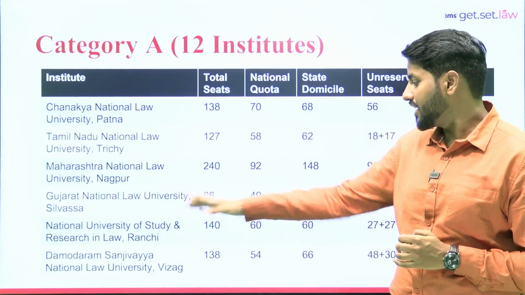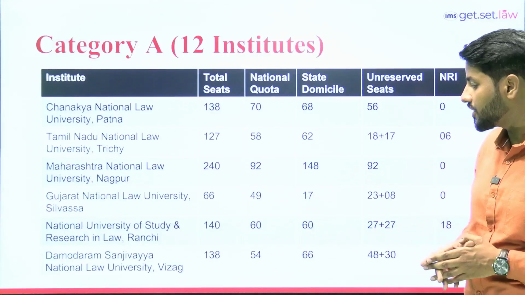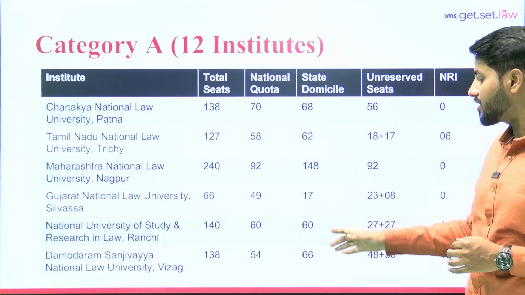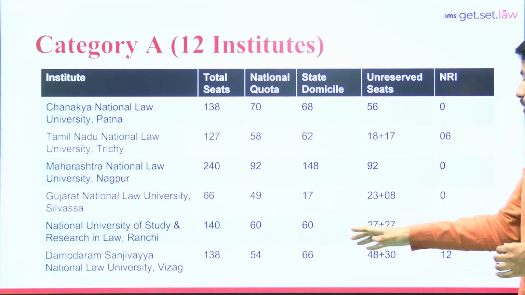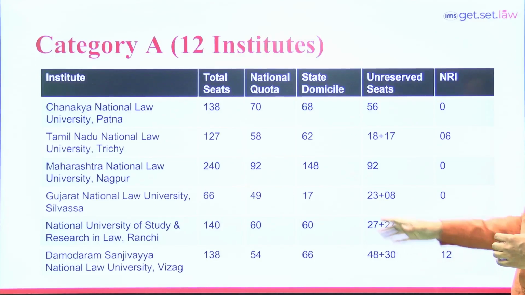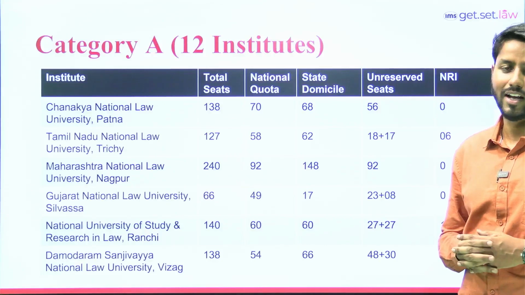Next college is DSNLU Vizag, that is Visakhapatnam. In total 138 seats. Out of 138 seats, 54 seats for national category students, all India category students, 66 for state domicile. If we talk about it, out of 54, 48 for unreserved category students, 30 out of 66 for unreserved category of that state, and in total they are offering 12 seats for NRI category students.